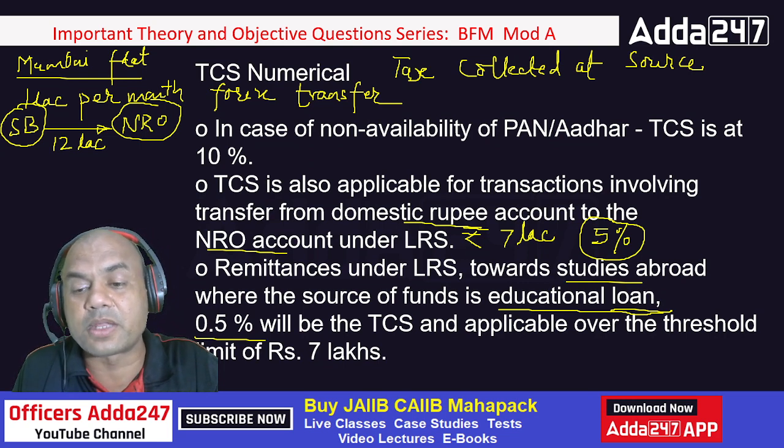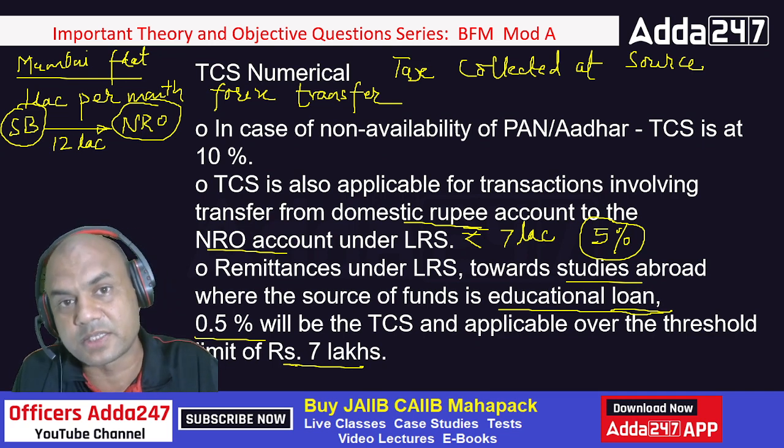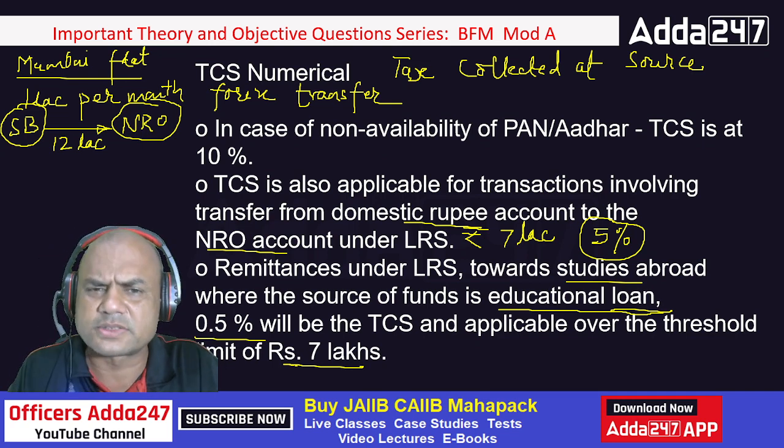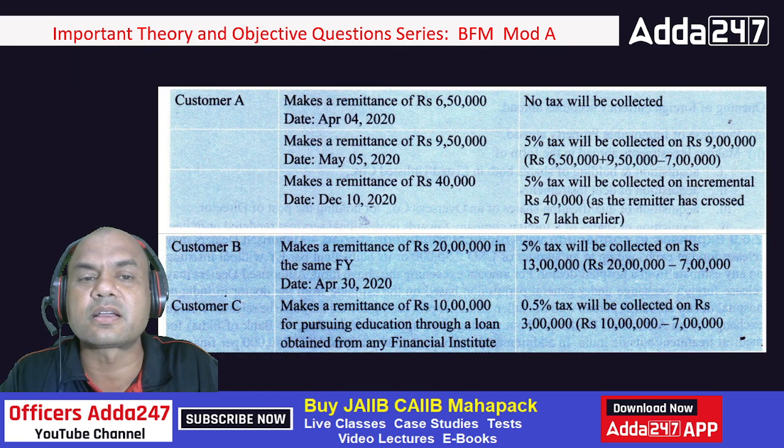Apply and is applicable over the threshold of 7 lakhs. So this 0.5 is applicable above 7 lakhs. Okay. You'll understand from the example which I take now. Look at this example. Let's say a customer A.